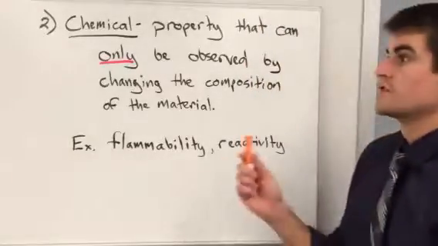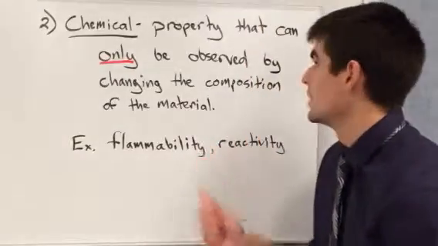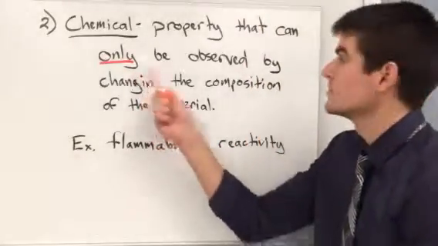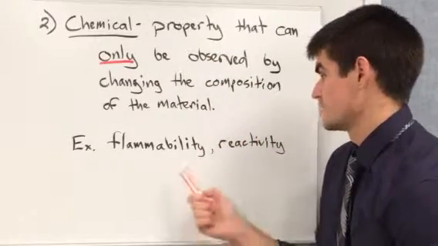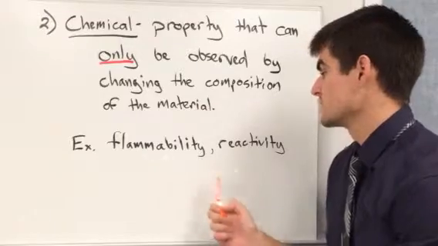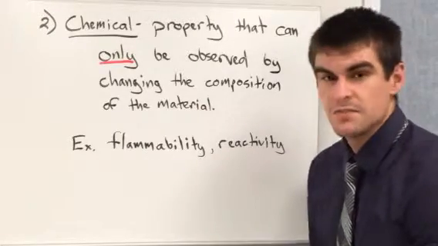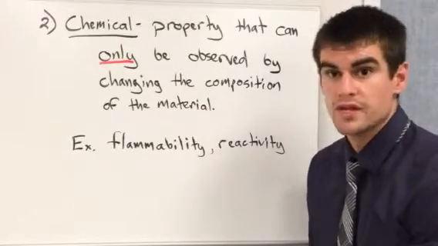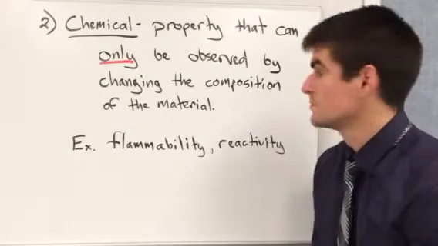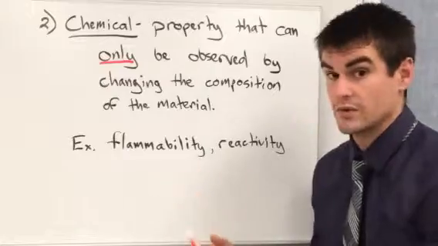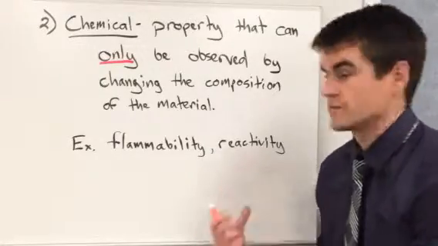The second type of property then is chemical. So these can only be observed by changing the composition of material. Examples, flammability, reactivity, if something can decompose or ferment or something like that, these are all chemical properties. We can describe matter based on whether or not it burns or how it reacts with something.